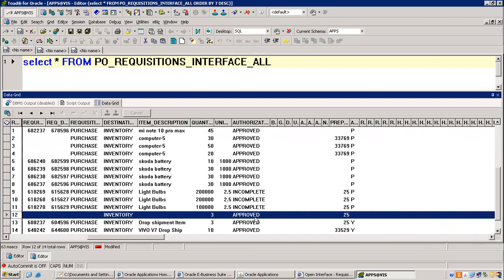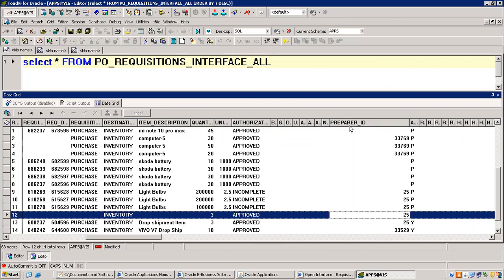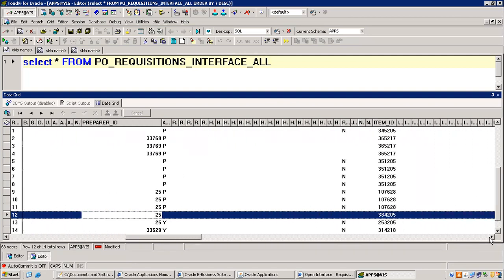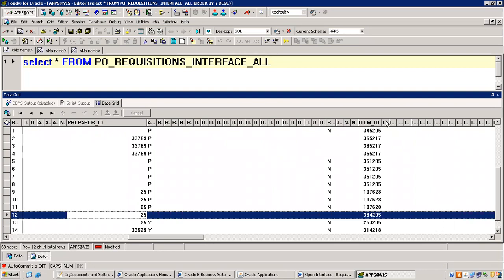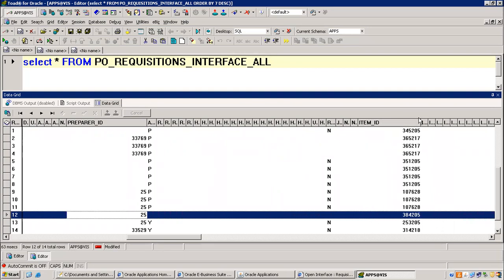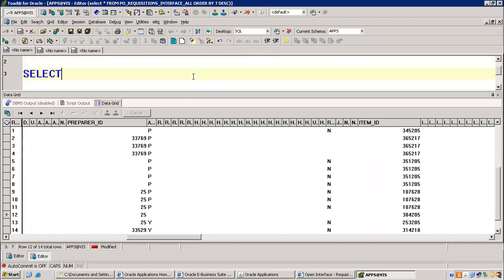Quantity. We have given a quantity of 3, right? And it's approved already. And the preparer, see, we are mapping automatically through buyer ID, that 25. And your item ID. If you want to make sure it's correct or not, check based on the item ID. The item table, you know, right? Select star from MTL system items B, where